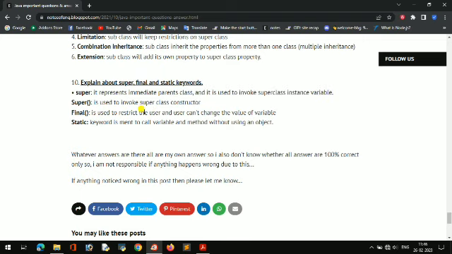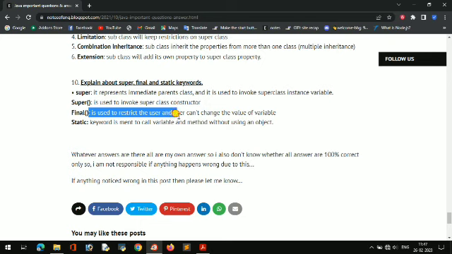Like you are writing class B extends class A. So class A is the superclass, so it is represented by that. And the super function is used to invoke the superclass constructor. Just remember this: it is used to invoke the superclass constructor. Superclass constructor means what? Like in class A we have written a function, then we write class B extends class A, then we invoke that A function, that is called super.